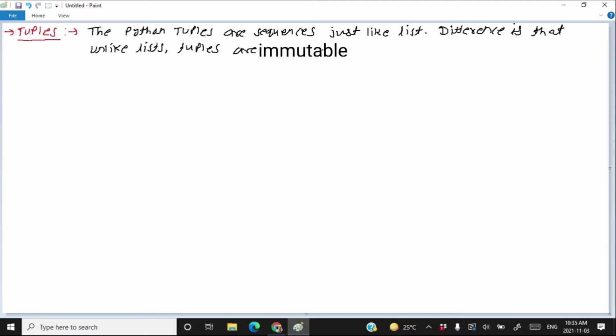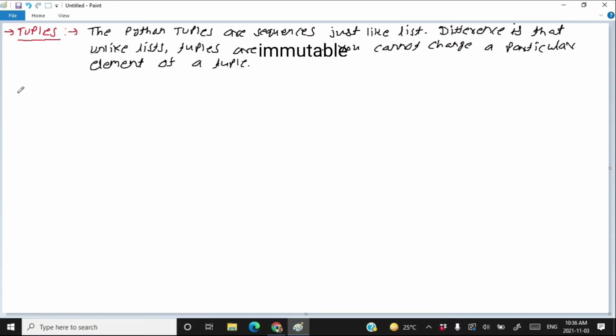That is, you cannot change a particular element of a tuple. Changing a particular element was allowed in a list, but the same is not allowed in a tuple.